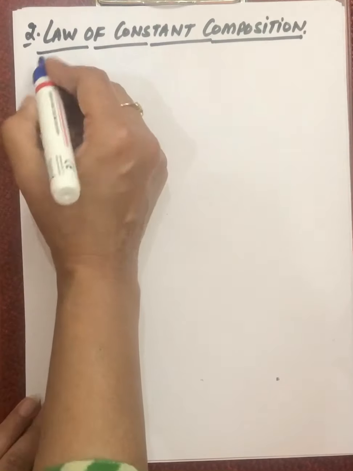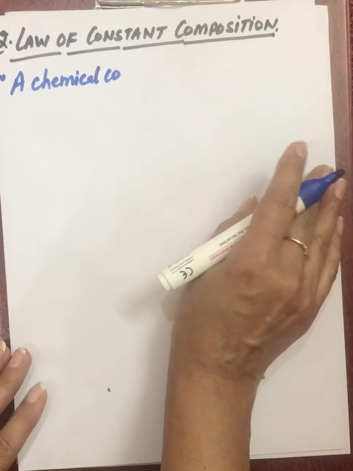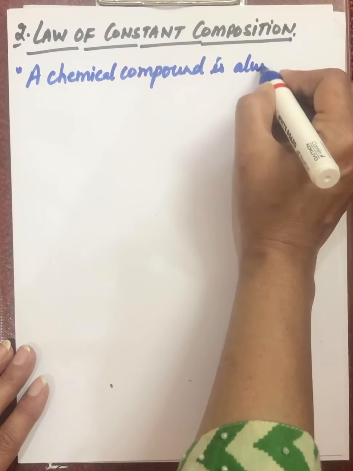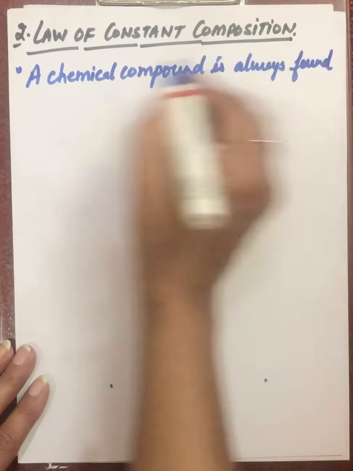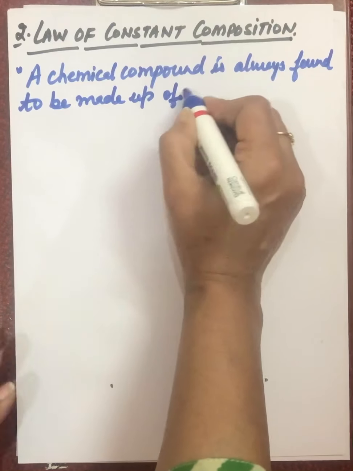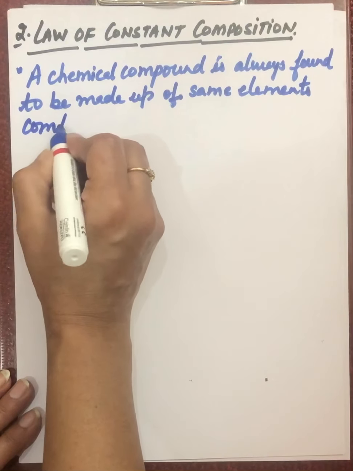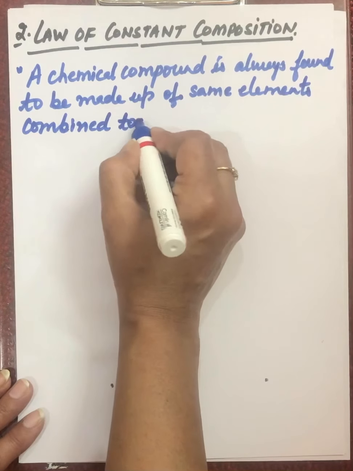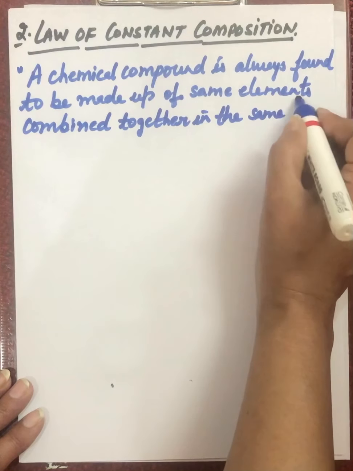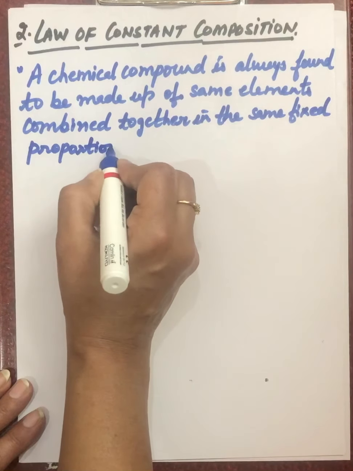This law states that a chemical compound, any compound we can take here, is always found to be made up of the same elements combined together in the same fixed proportion by mass.